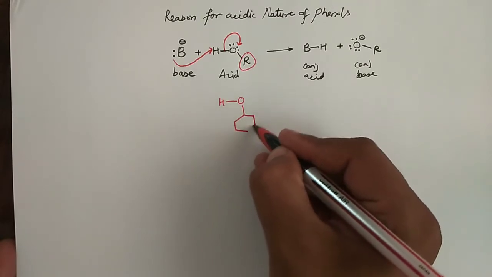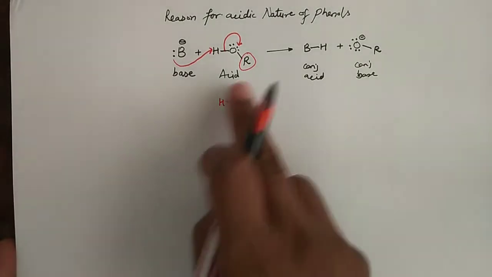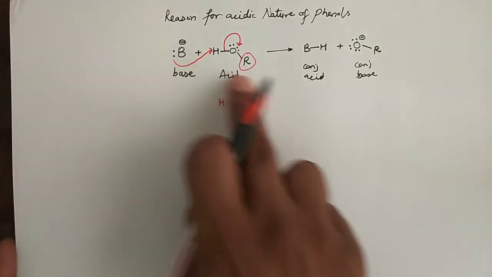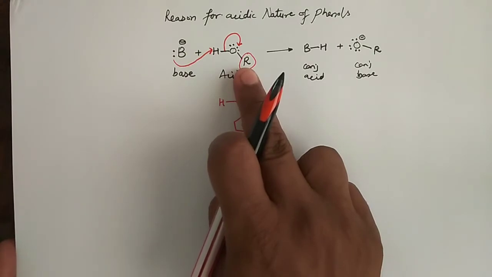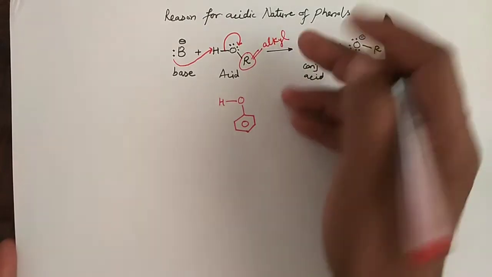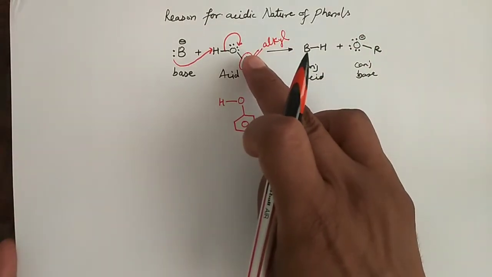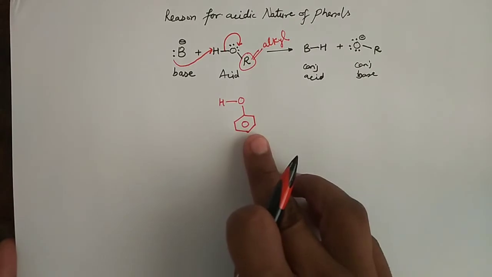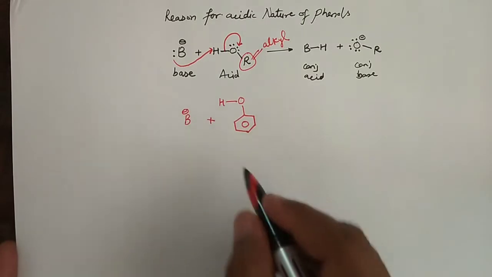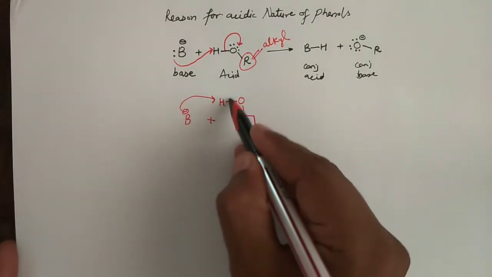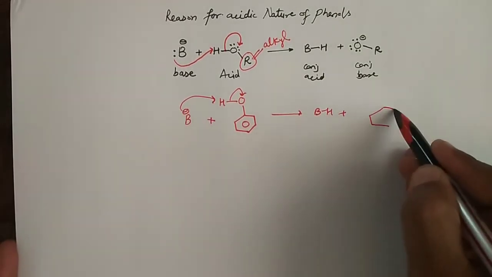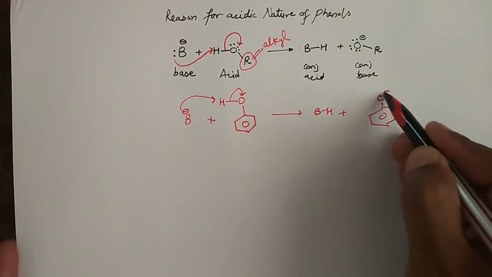And when it becomes a benzene ring, then we can understand that this is now a phenol, while this can be treated as alcohol because R generally indicates the alkyl group, and I have just replaced this alkyl group with this benzene ring so that we can understand that the same concept will be applied for phenols also, that this base attacks and we get BH along with this anion, right?